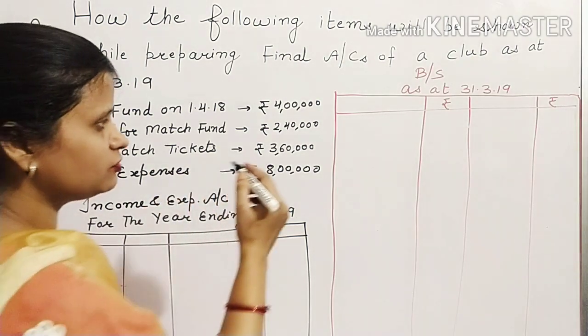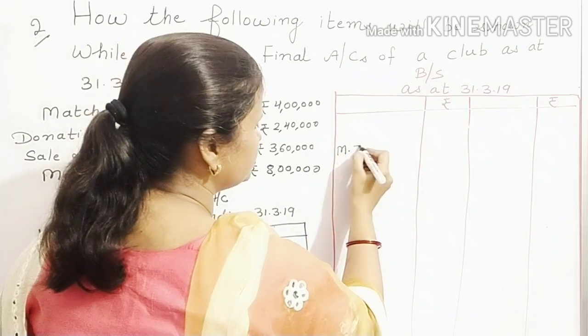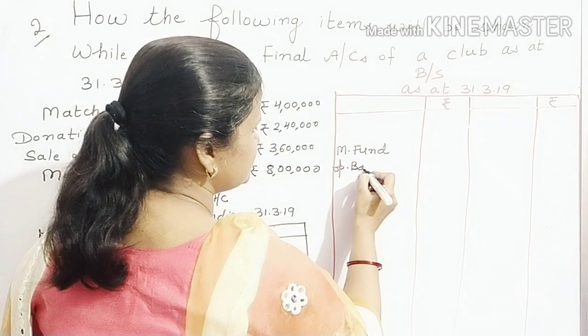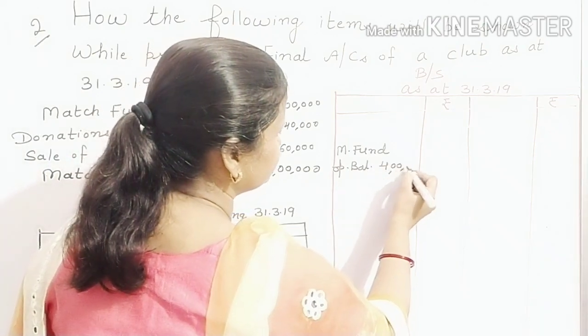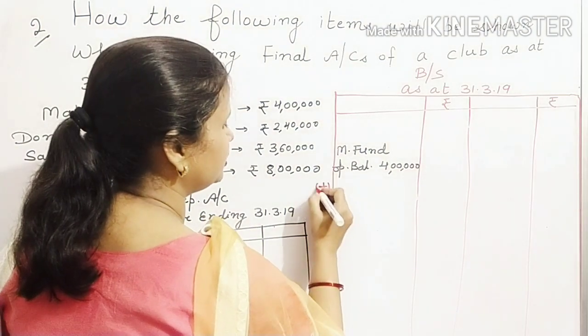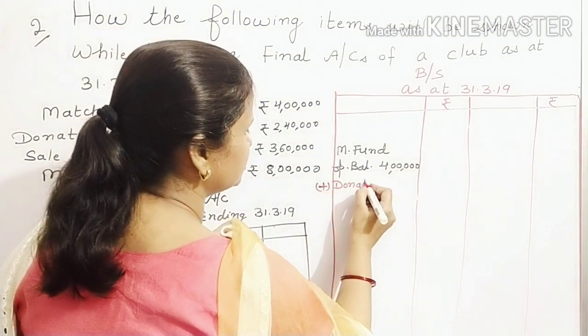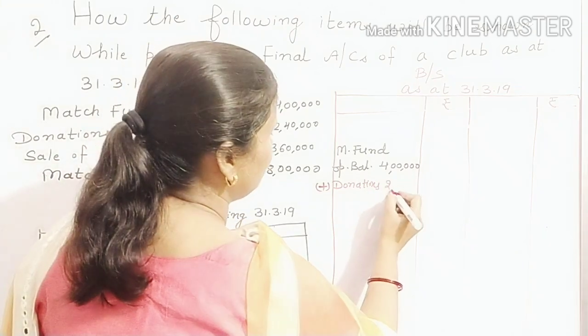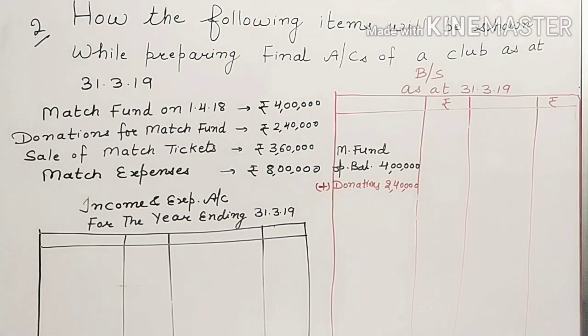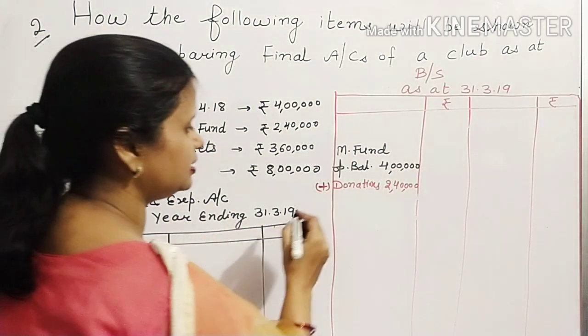Again, same procedure we will follow. First, you will write down match fund. What is the opening balance? Yes, it is given to be 4 lakh. Next one, donations. How will you treat the donations? Again, it will be added in the match fund. Add donations, 2,40,000. Then sale of match tickets, it amounted to rupees 3,60,000.